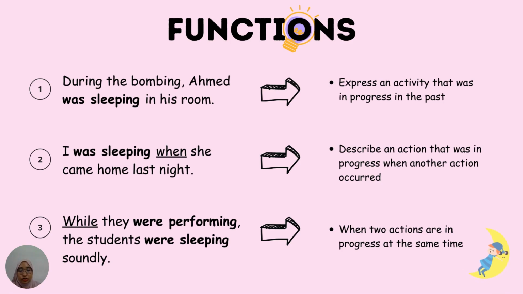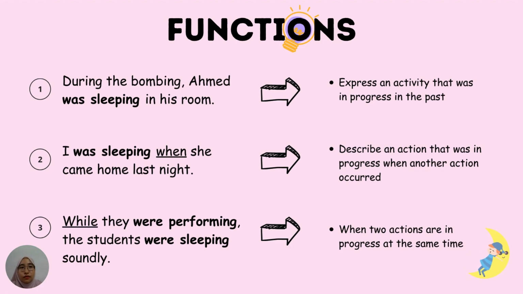So that's the function of the word while, because while they were performing, another action was also in progress, which is the students were sleeping soundly. So, meaning that these two verbs or actions were happening at the same time in the past. So that is why while is in this sentence. Okay? I hope you understand this.